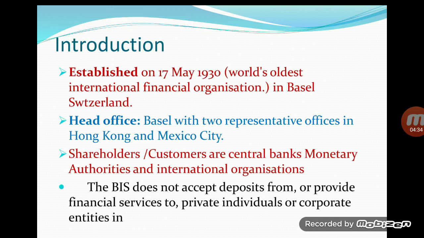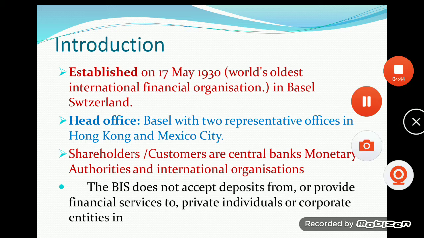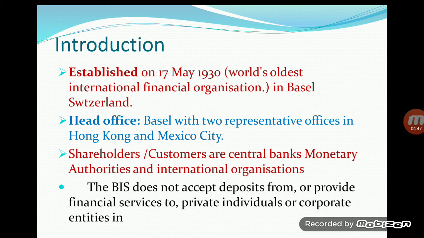Means, who are the customers or members of this bank? The shareholders of this bank are central banks, and important international organizations are the shareholders and customers of BIS. So you can imagine central banks are the members of this bank, meaning Reserve Bank is one of the members of BIS.